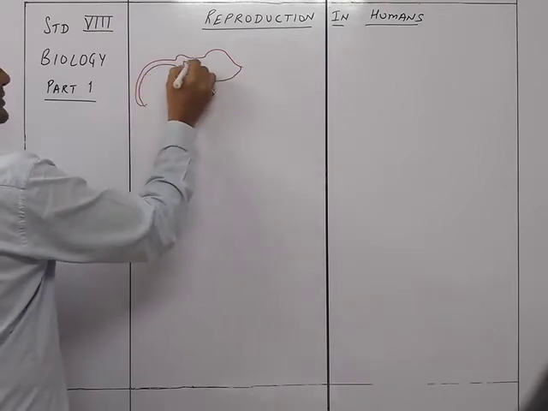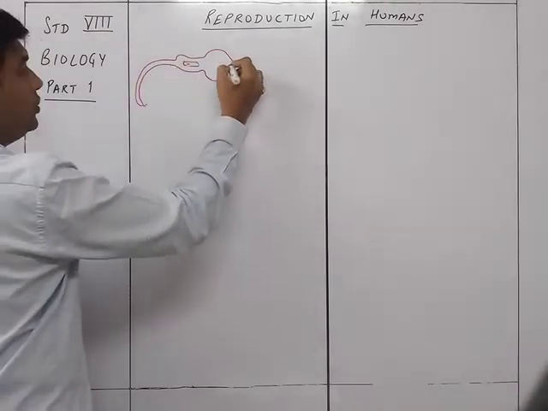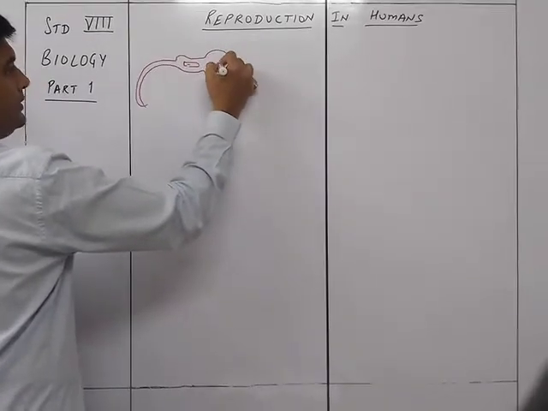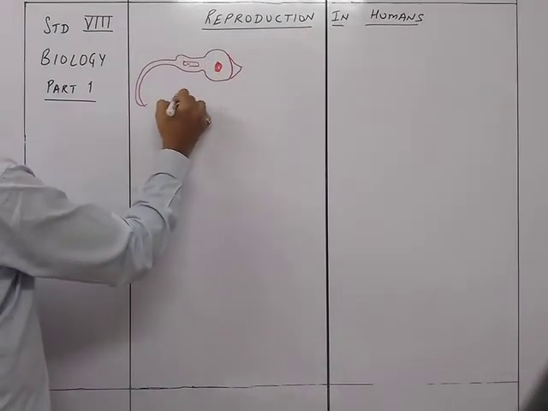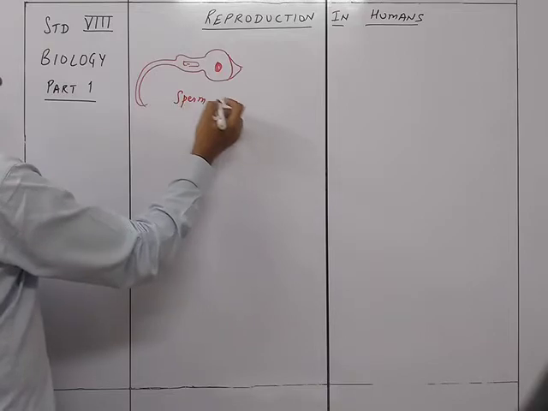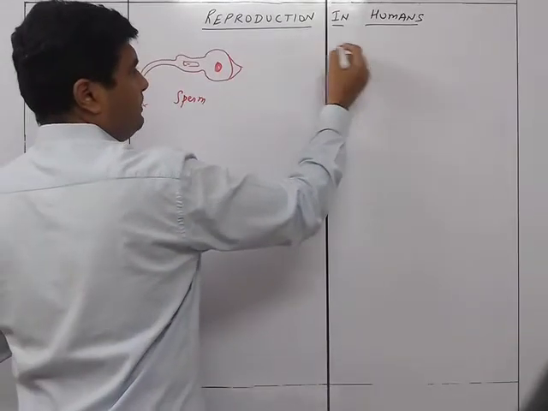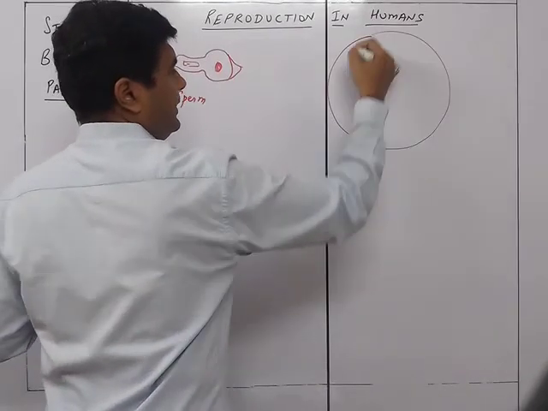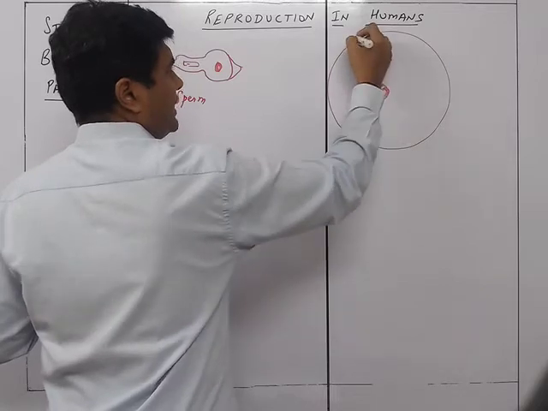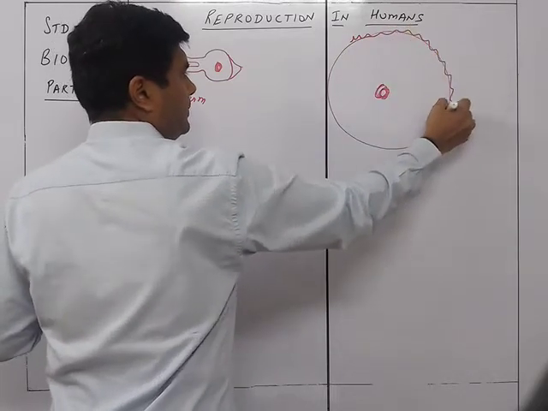This is the nucleus, this is the sperm, and the egg cell is like a big thing over here having some curves on the top.